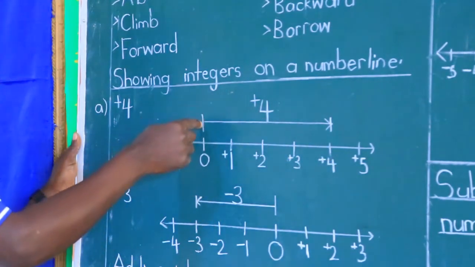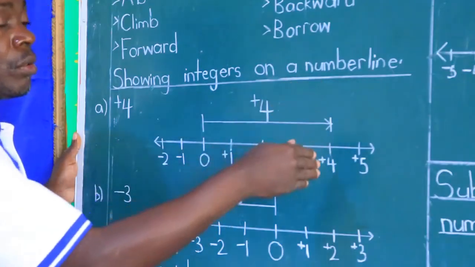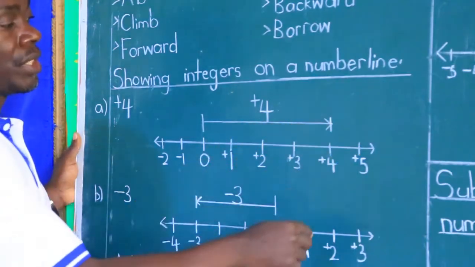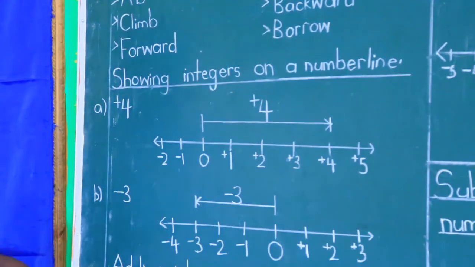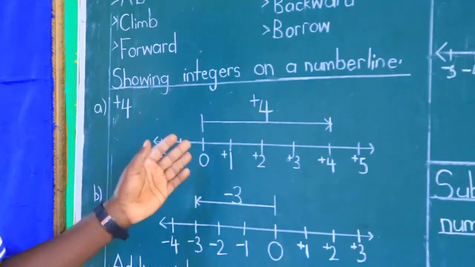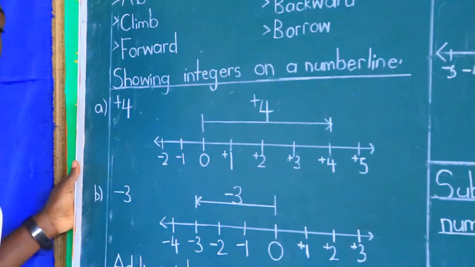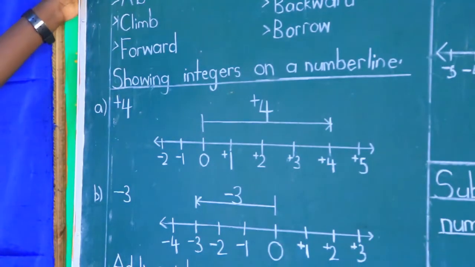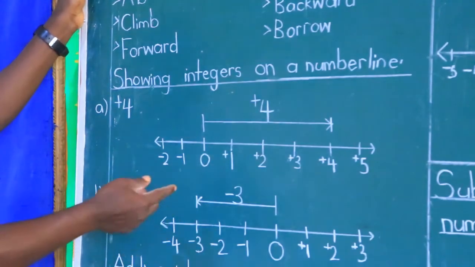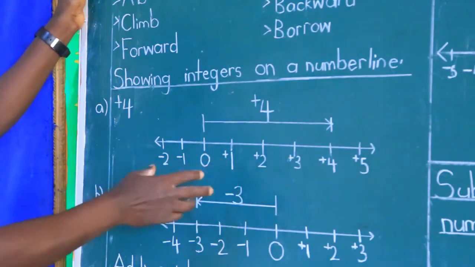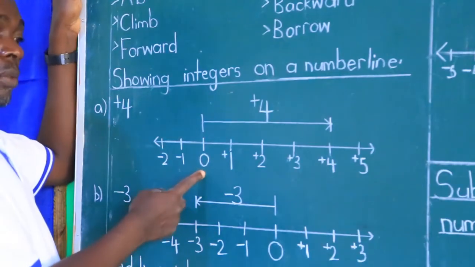So you draw that you are starting from 0, move all the way to 4, and limit this so that no one can come and prolong it. So we stop it here and show that movement, that's positive direction. So a number line has got 2 directions, that is positive and negative direction. The 0 is a neutral integer, that's why when you are describing integers, 0 must be talked about, because it is neither a positive nor a negative integer, but it's an integer which is neutral.